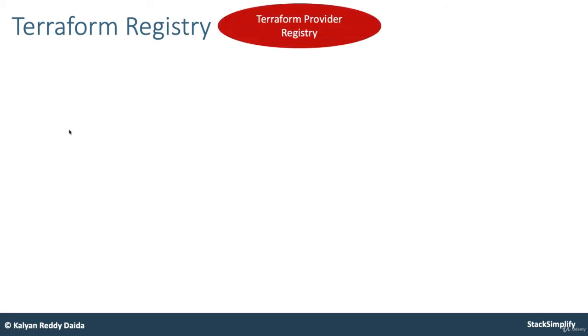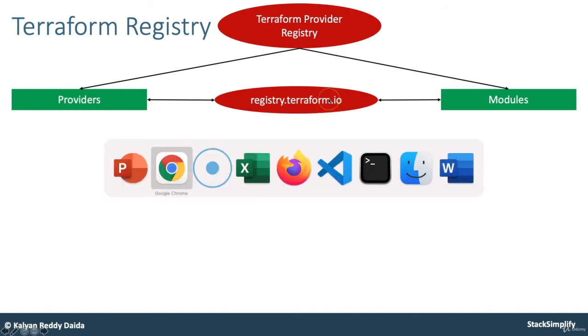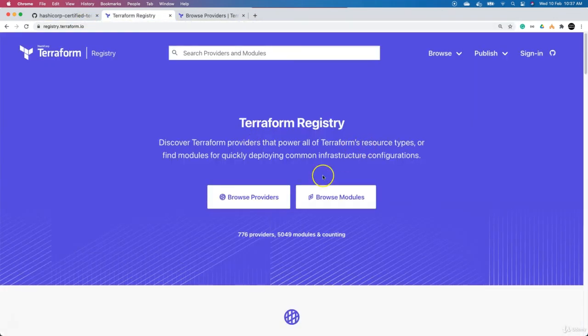And another thing here is the Terraform provider registry, right? So the Terraform provider registry contains two things: one is providers and another one is modules. Both are available from registry.terraform.io. So if you go here and type out registry.terraform.io, you'll find it like this. You'll have providers and then modules.